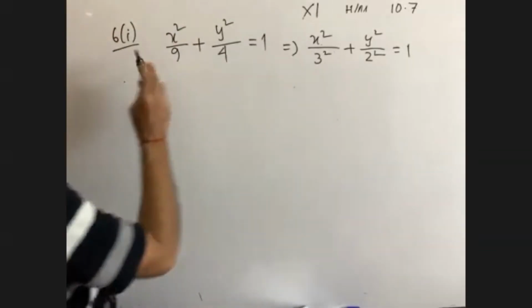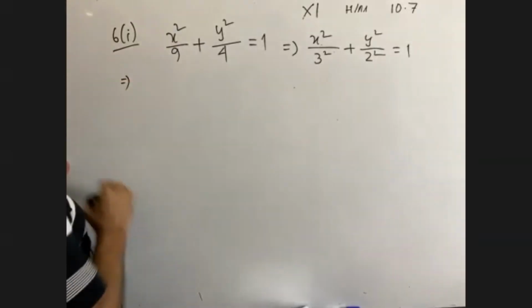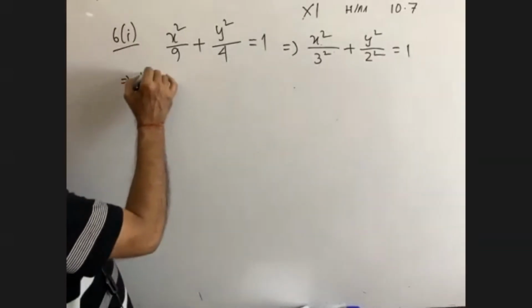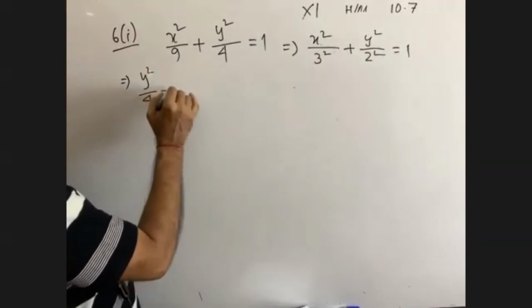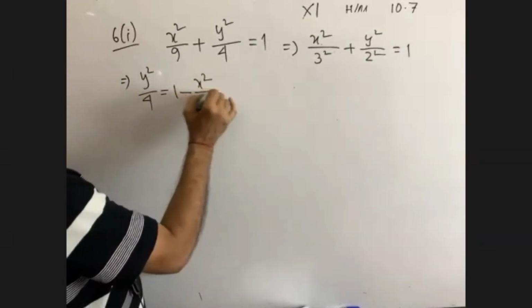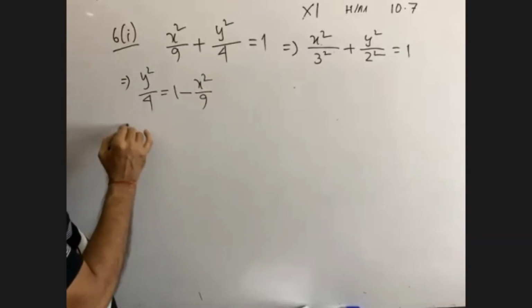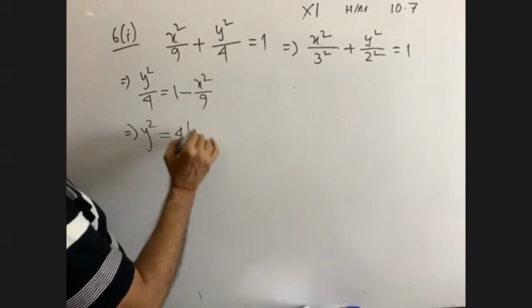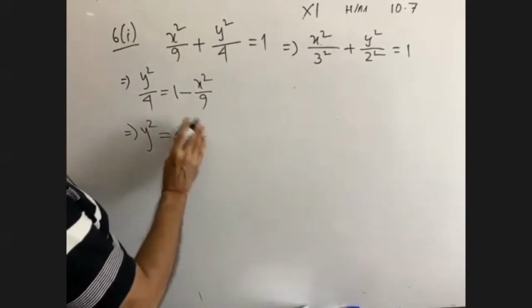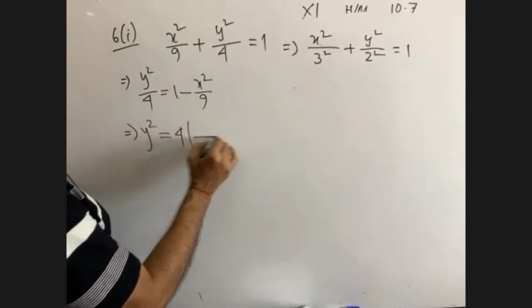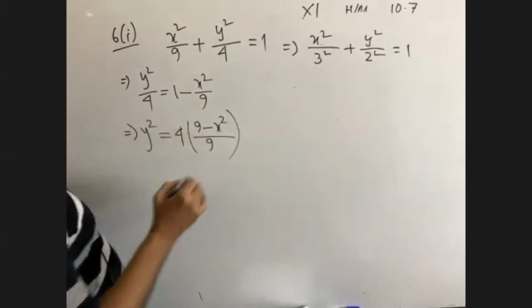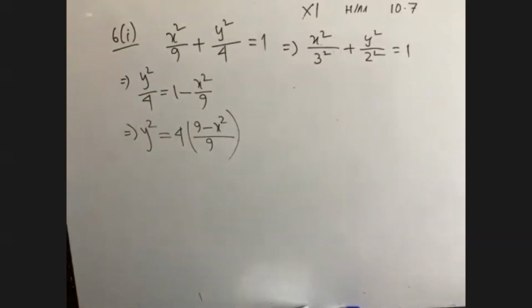Now from here we can write down y square by 4 is equal to 1 minus x square by 9. That means y square equals 4 times (9 minus x square) by 9.